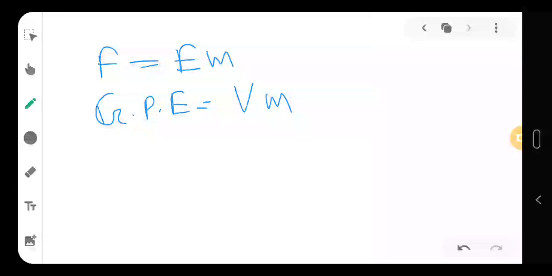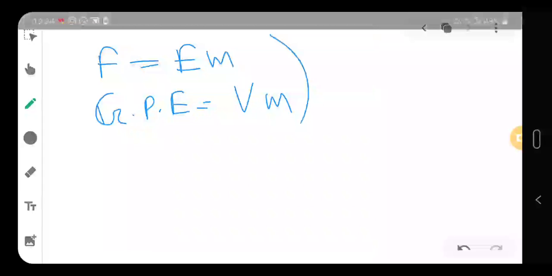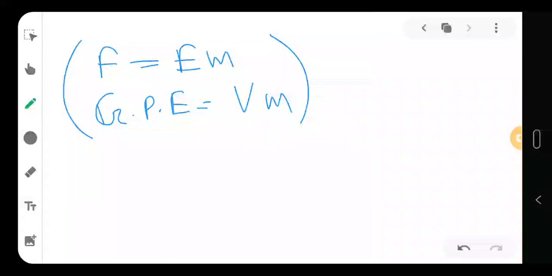The gravitational potential energy and the gravitational potential are both energies, but the gravitational potential is the energy per unit mass. The terminology is different, but the physicality is the same in both cases.